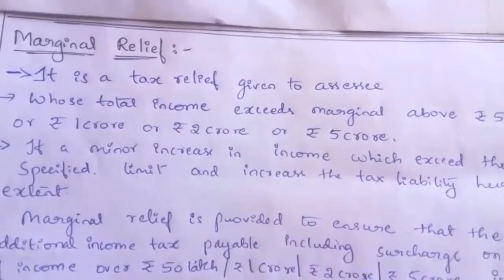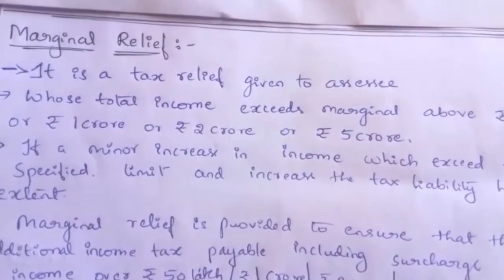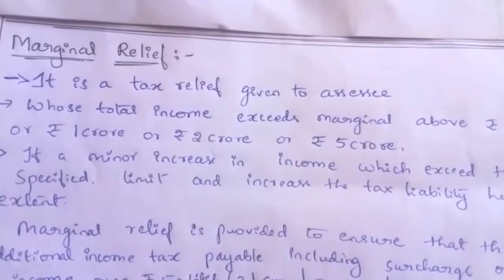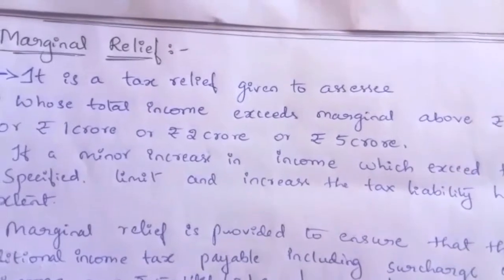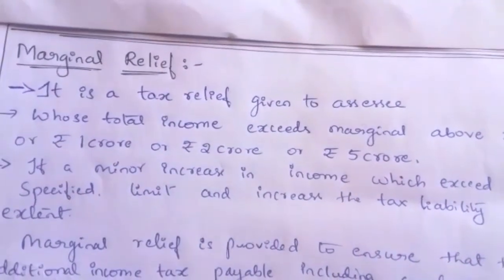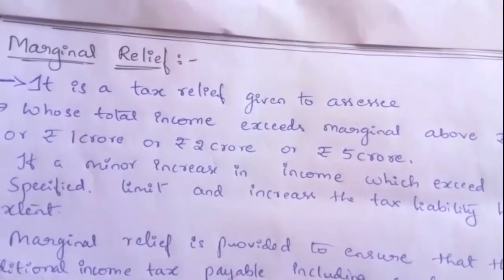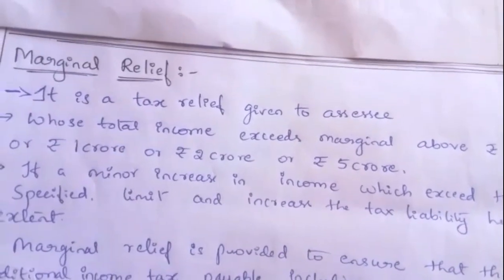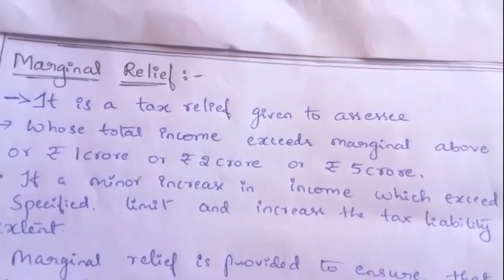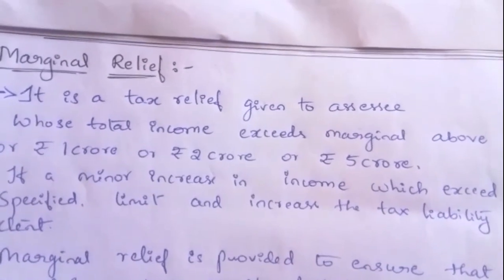Now we'll see what this marginal relief is. Marginal relief is a tax relief given to the taxpayer or assessee who pays high tax on their higher income. When a taxpayer has high income, exceeding rupees 50 lakh, then he has to pay additional tax to the government. This additional tax is nothing but surcharge.